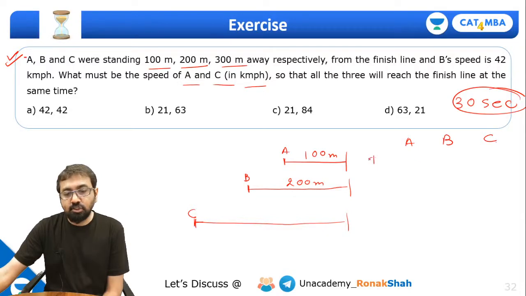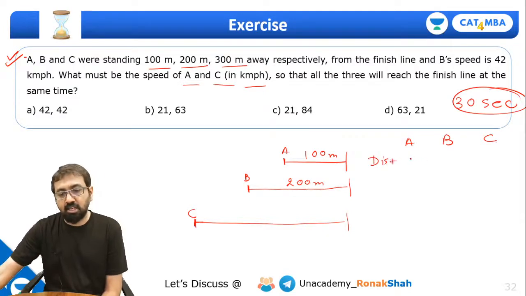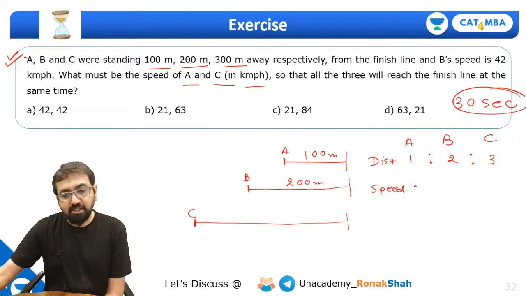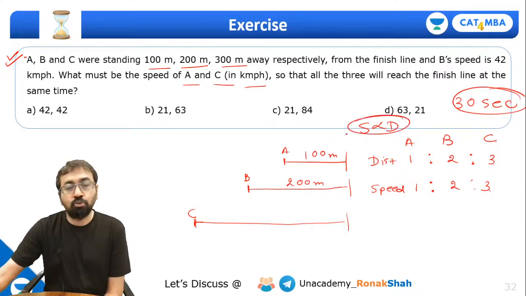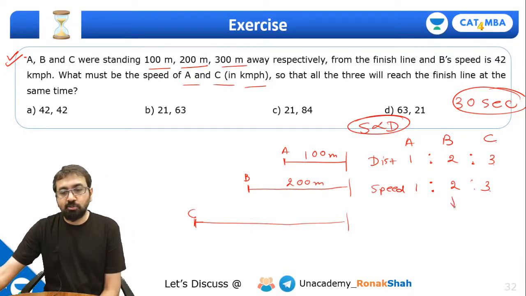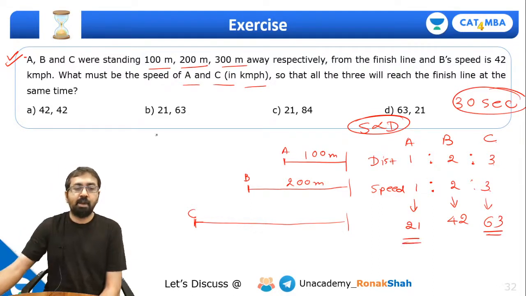Can I say the distance to be covered by them is in the ratio 1 is to 2 is to 3? So the speed ratio should also be 1 is to 2 is to 3, because speed is directly proportional to distance, right? Speed of B is given as 42. So can I say this should be 21 and this should be 63? As simple as that.